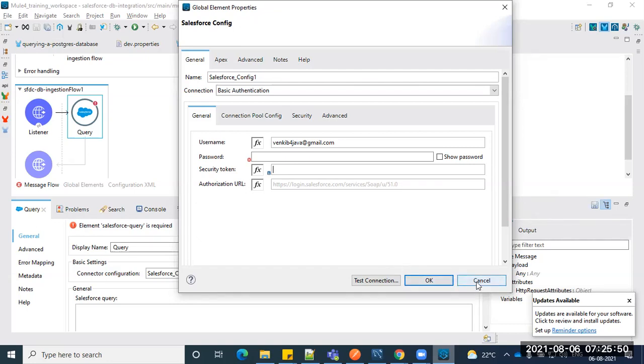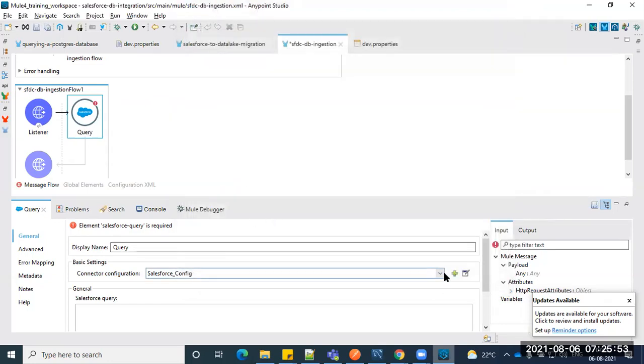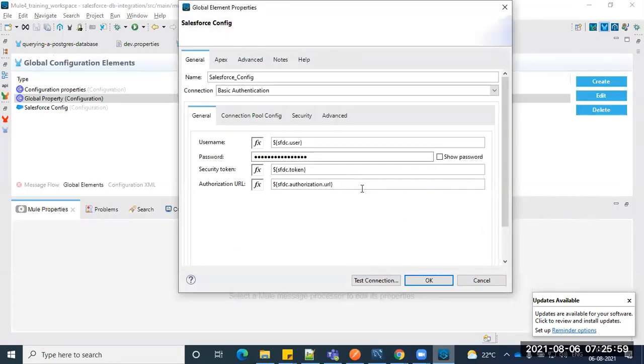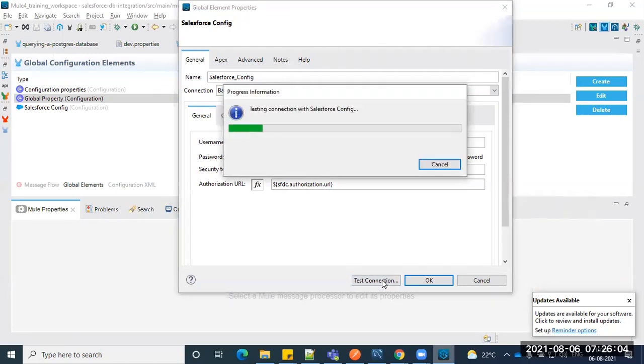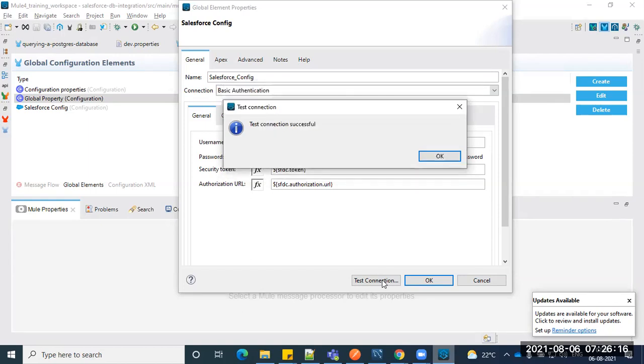Once you put it in, as usual, you can test the connection. I filled it in already, and I'm just clicking test connection. Everything looks good, and you are able to establish the connection. And one more thing, guys: with wrong information, either a wrong user ID or wrong password, don't try more than 3 times. Your account will get locked for some time, maybe 30 minutes or 1 hour, and after that it will be released. Make sure whatever information you give is correct.